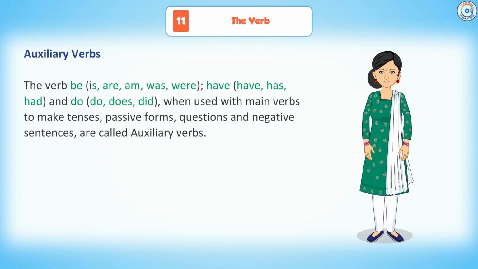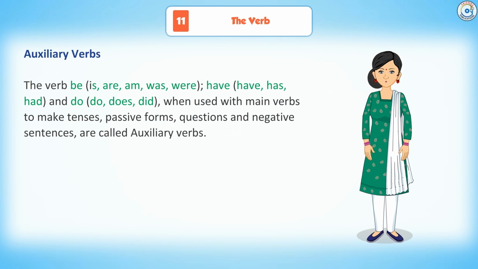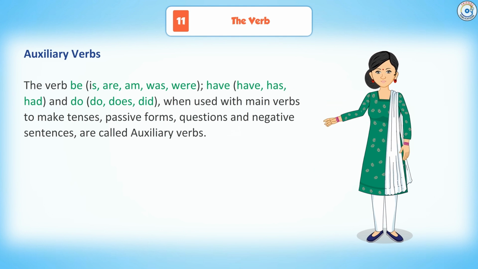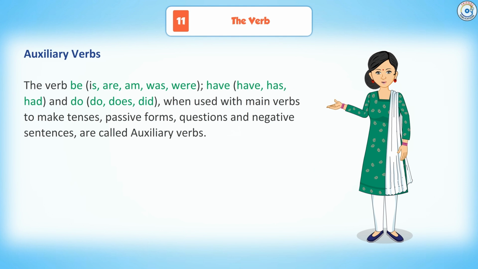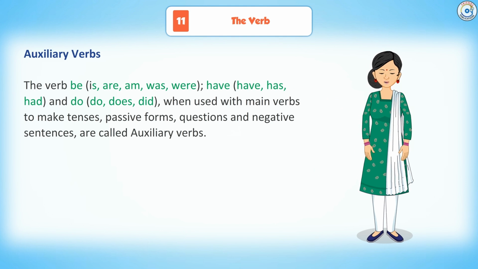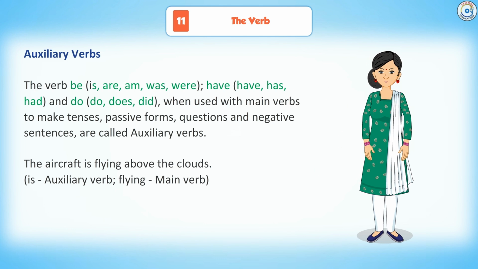Auxiliary verbs. The verbs be: is, are, am, was, were; have, has, had; and do, does, did, when used with main verbs to make tenses, passive forms, questions and negative sentences, are called auxiliary verbs. The aircraft is flying above the clouds.